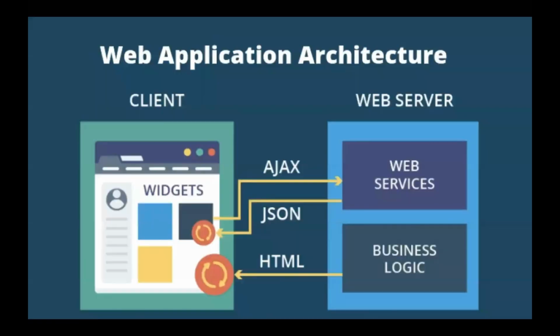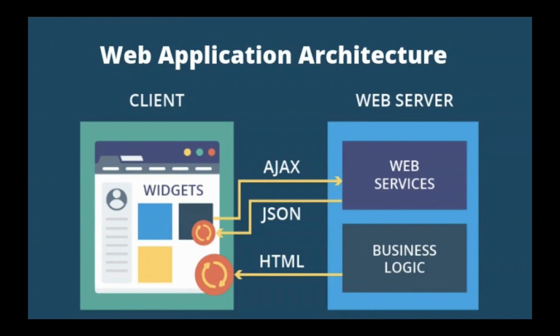So now, what am I going to learn? How should I take my testing process forward? For that, I'm going to choose one of the models. Before going to that model, I want to show how the web application architecture looks. Every web application has two parts. One is called the client, and the other is called the web server. So what is meant by client and what is meant by web server?